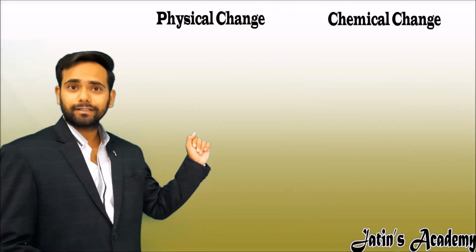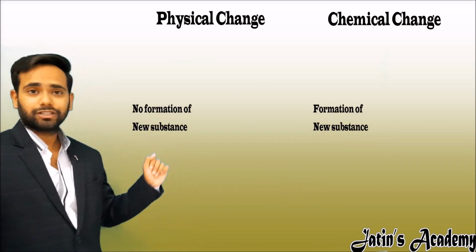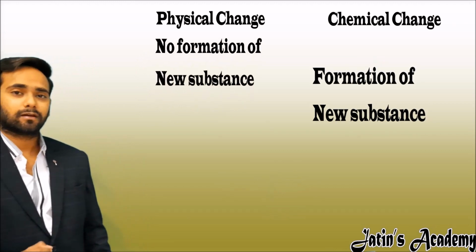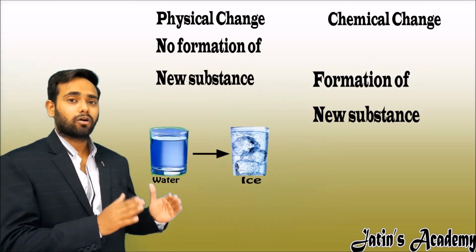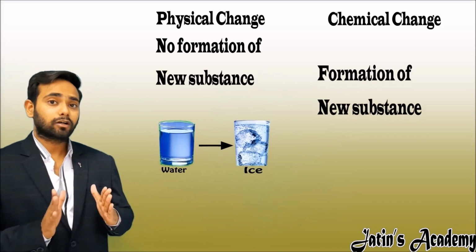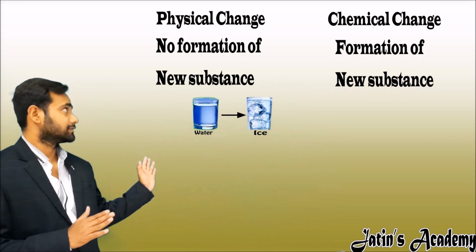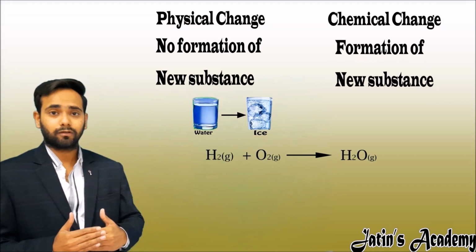Now our third point is formation of new substance. In physical change, there is no formation of new substance. Take the example of water. Let's convert the water into ice or ice into water. The composition of water remains the same in physical change, while in the chemical change, take the formation of water.